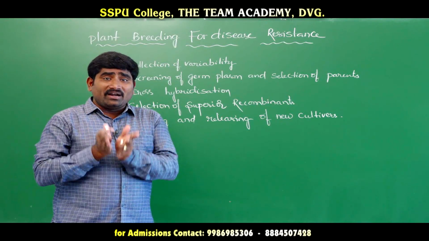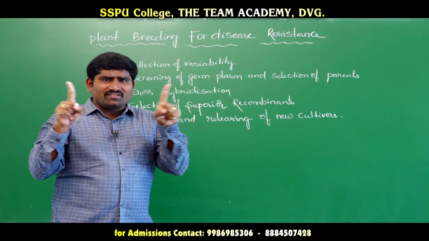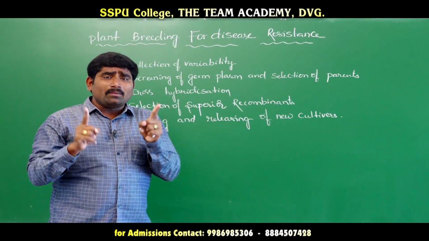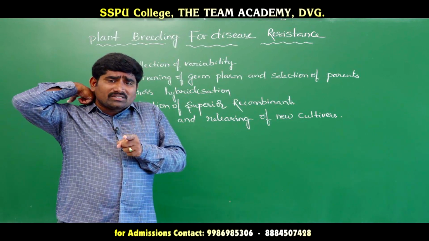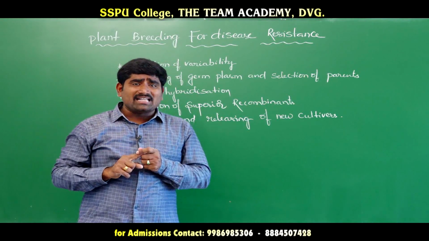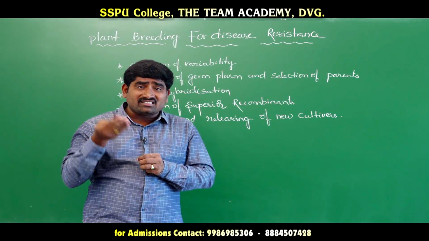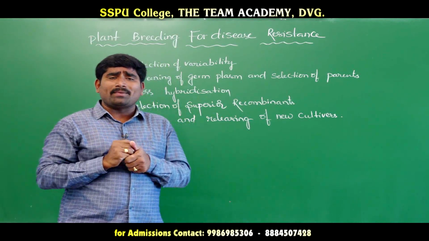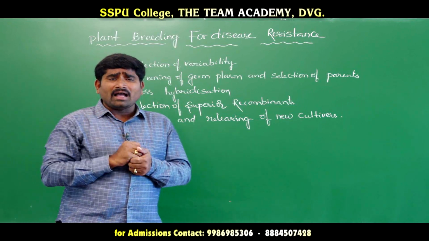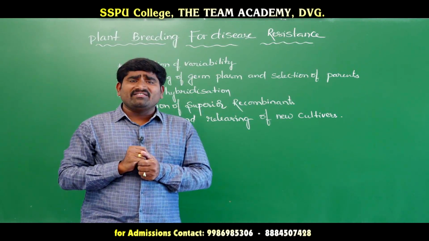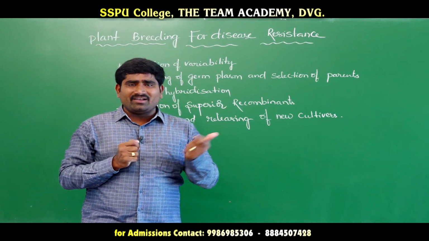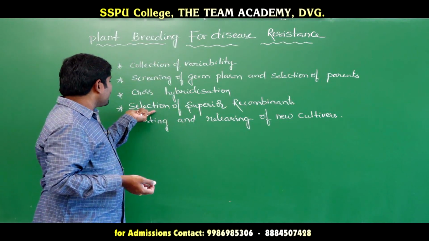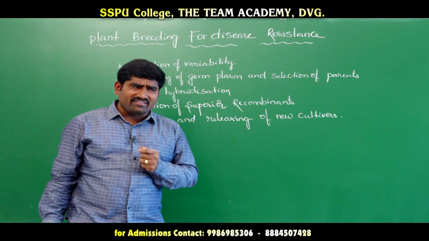Two plants we will hybridize; these two are called parents. When the parental plants are crossed and produce a new plant, the new plant has more desirable characters than both parents. So these types of plants are called hybrid vigor or heterosis. Already we have discussed this in the previous class. Next, selection of superior recombinants is very, very important.